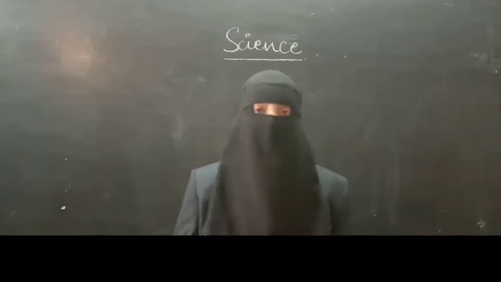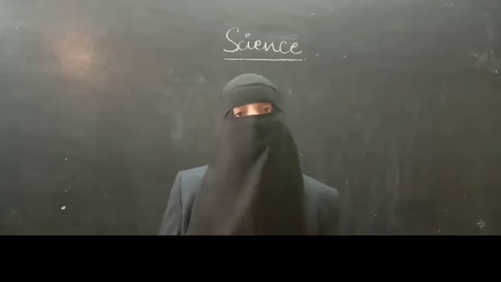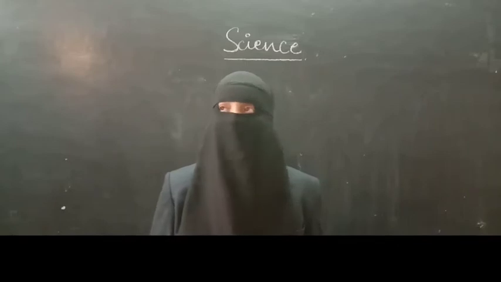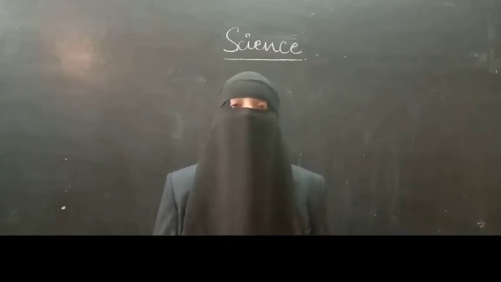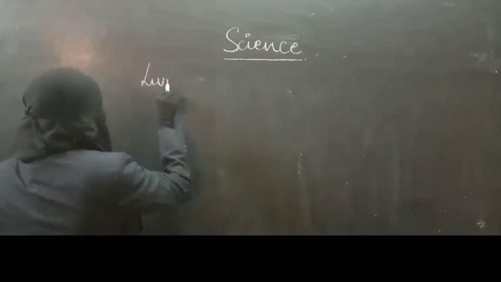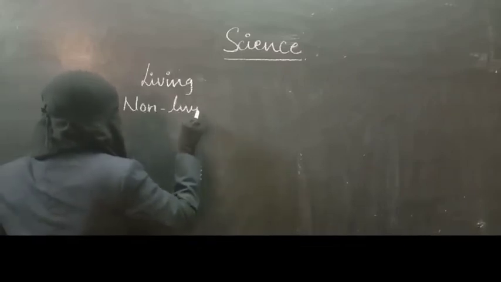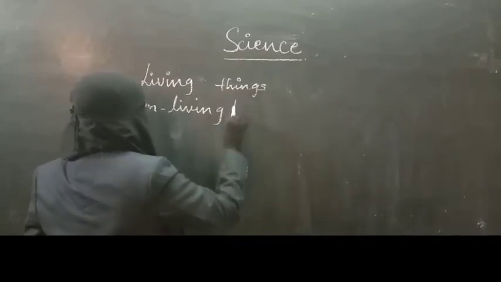So in our surroundings we find different kinds of things, right? Like we can find poles, electric poles, trees, plants, buildings, human beings, animals, your pet animal, that is cat, dog, or any of the animals. Okay, so all these things, the things which are present around us, can be categorized into two different categories. So those categories are living and non-living. Living things and non-living things.